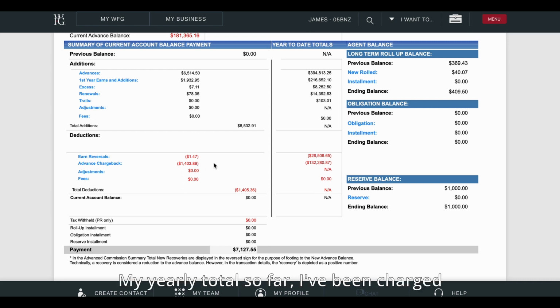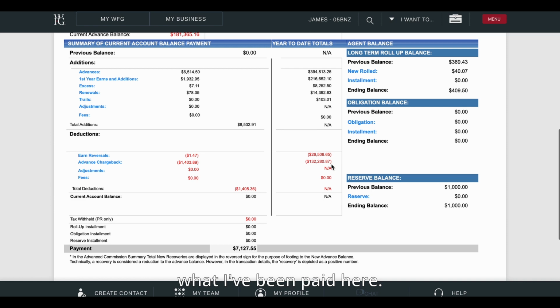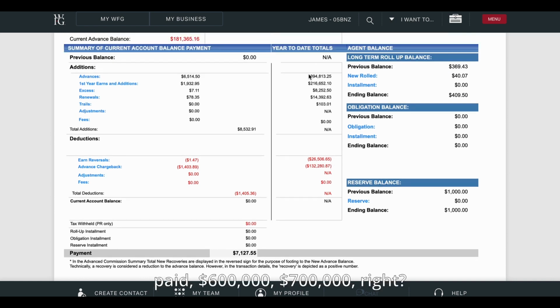But take a look. My yearly total so far, I've been charged back $132,000 of commissions. And you may freak out there and you say, wow, that's insane. You've been charged back $132,000? Yeah, but look at top what I've been paid here. Look at what I've been paid. $600,000, $700,000, right? That's what I've actually been paid, minus what I've been already charged back to me. That's what I netted out. So I'm not too worried about it.